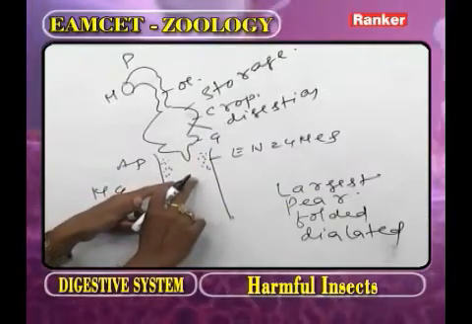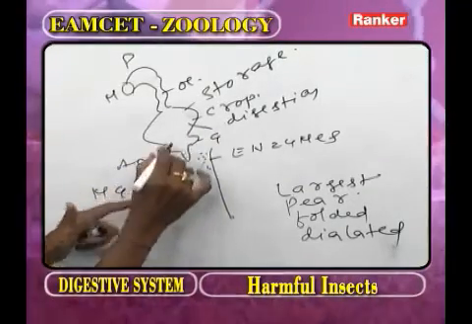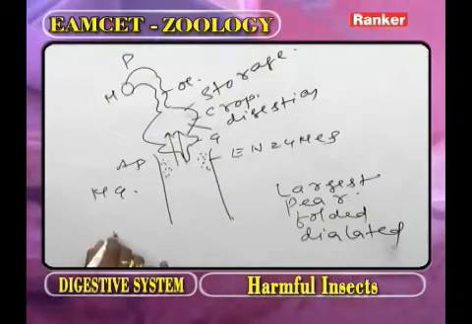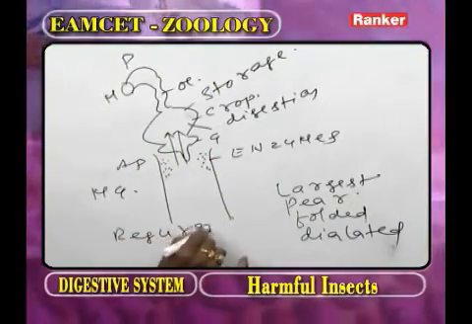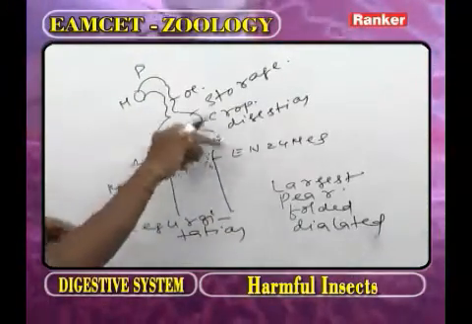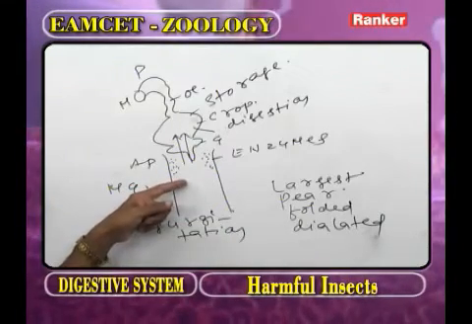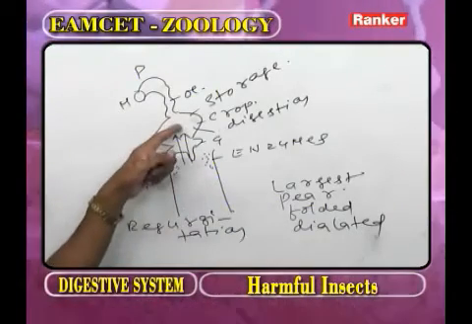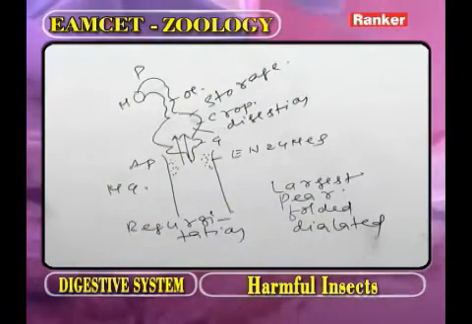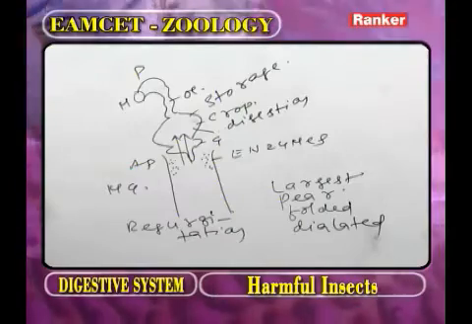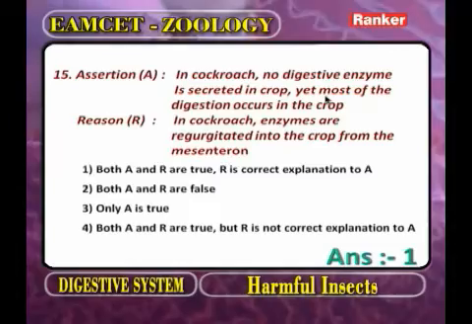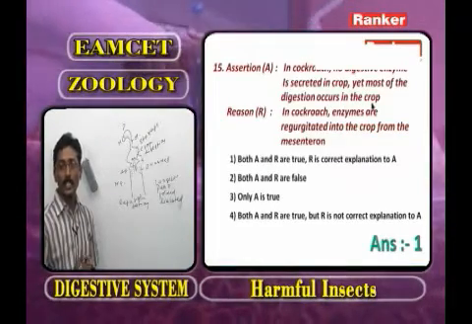Now, from the midgut, with the help of the stomodial wall, the enzymes enter into the crop by a process called regurgitation. So though enzymes are absent in the crop, by regurgitation the enzymes enter into the crop from the midgut, so in the crop almost all digestion is going to complete. Now the assertion, in cockroach no digestive enzyme is secreted in the crop, yet most of the digestion occurs in the crop. It is correct.